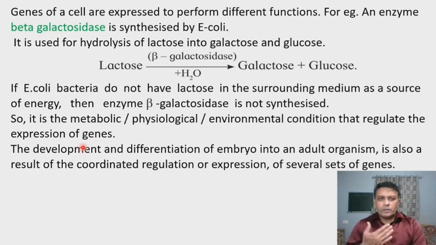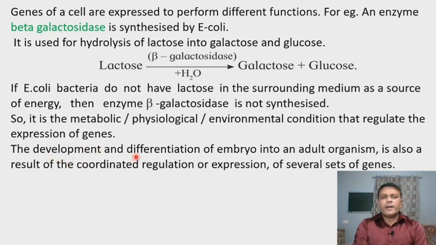So it may be a metabolic or physiological or environmental condition that regulates the expression of genes, or that prevents the production of the enzyme, that is beta galactosidase. So it is called regulation of gene expression.